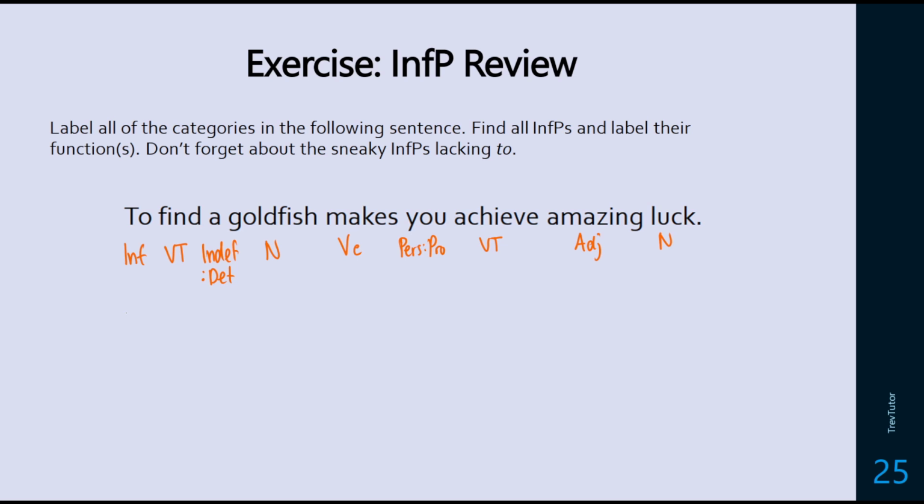In terms of the infinitive phrase, we have to find a goldfish. So this is an infinitive phrase, and this is acting as the subject in this case. Because this is like, this makes you achieve amazing luck. To find a goldfish makes you achieve amazing luck. We also have another infinitive phrase, achieve amazing luck. It's another infinitive phrase acting as an object complement to the VC here. And it just has an invisible to in front of it. So there's no actual infinitive in this case. But that's infinitive phrases. Hopefully you're able to get those. We're going to see a little bit more infinitive phrases later, but for the most part, we have now discussed them in their entirety.